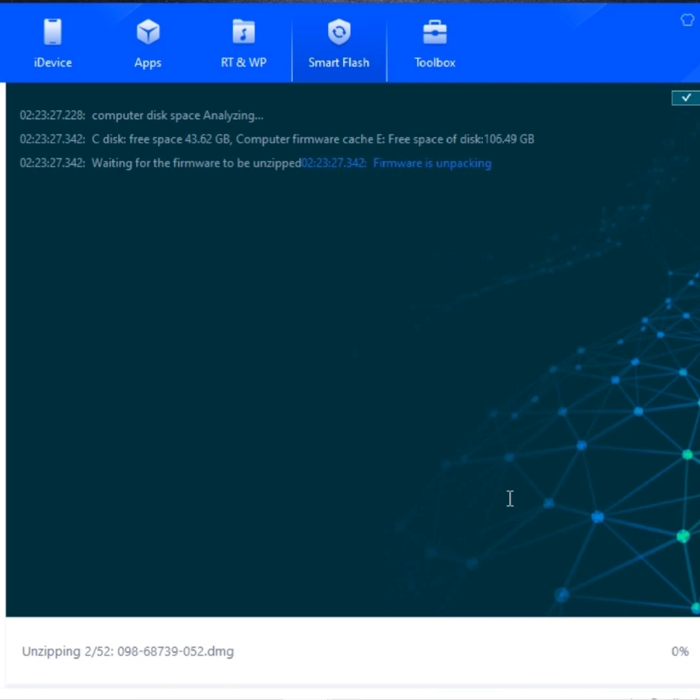You see it's unzipping or unpacking all the files within the firmware. You wait for it as well. You don't need to rush at this point.